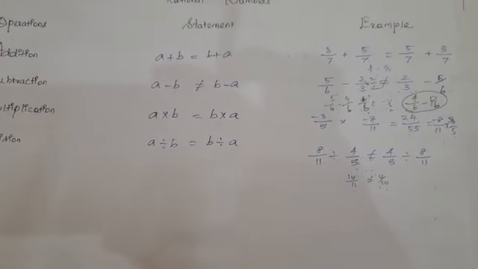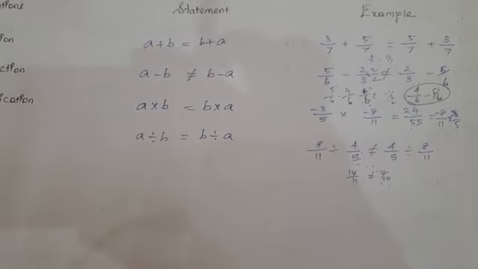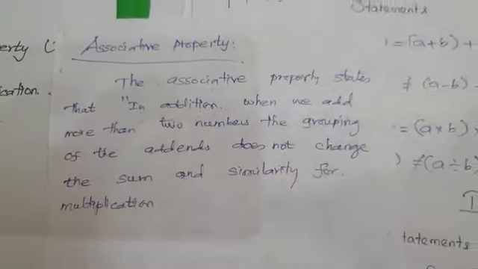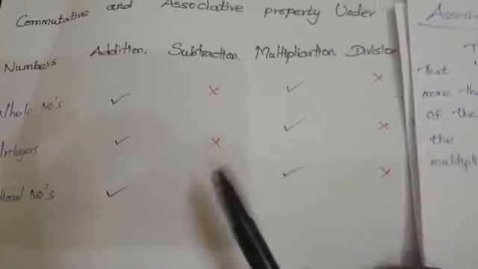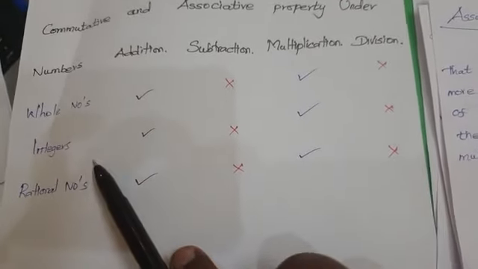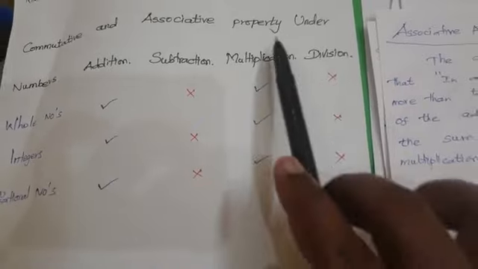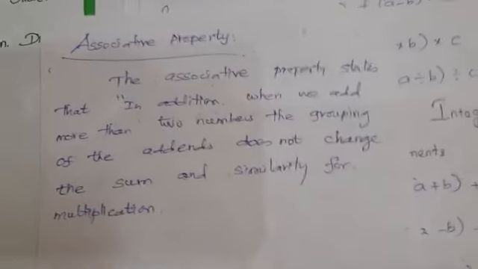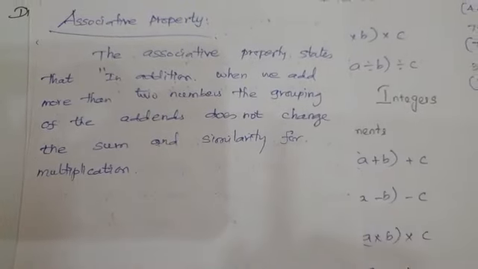Okay, fine. Now we are going to work out the third category, which is the next topic: associative property. Like the commutative property, the associative property will not be satisfied for rational numbers, whole numbers and integers in subtraction and division. It will be satisfied only for addition and multiplication. Likewise, with the previous concepts, I am going to explain the same to you, because then only you can get a basic knowledge.